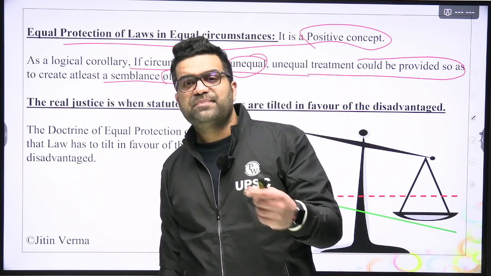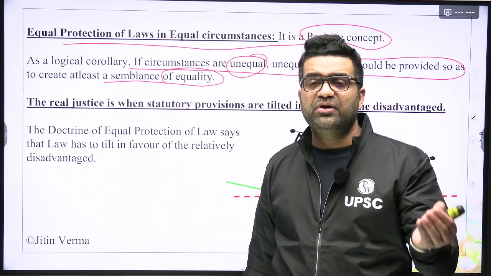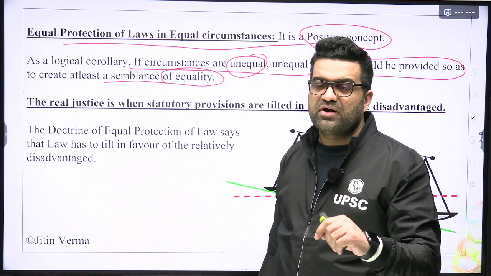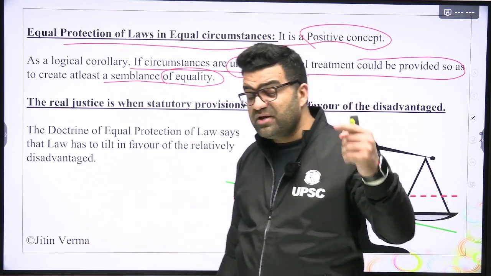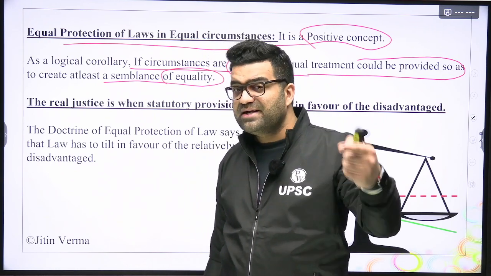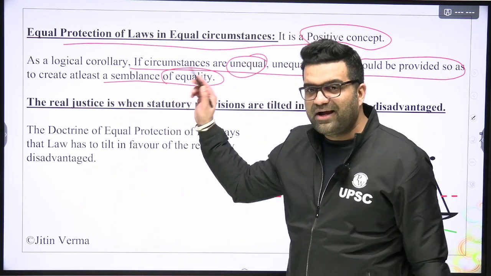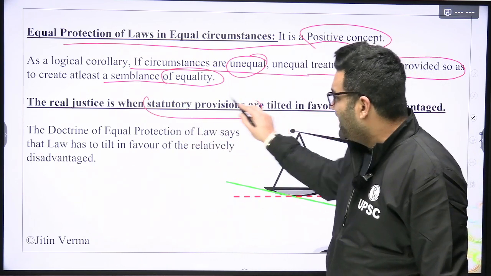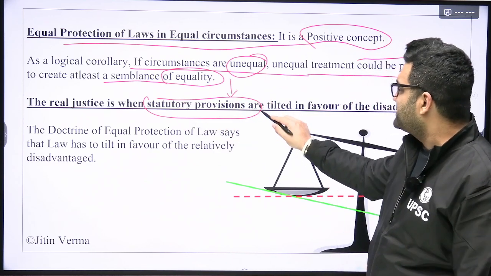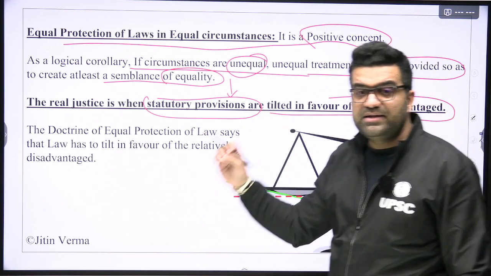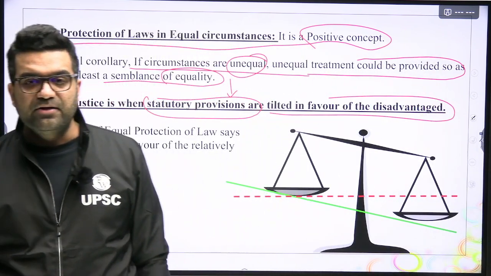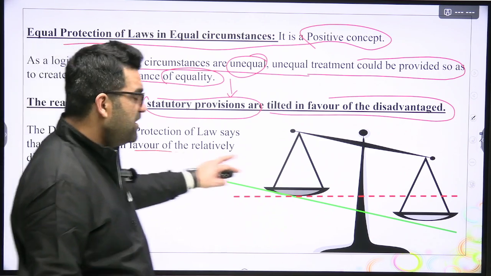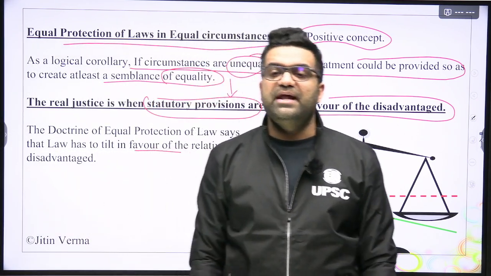If a mother is pregnant and she ends up committing some crime, or by the time her hearing comes punishment is given to her, and she has a baby in her womb, should she be incarcerated, sent to prison? No. That is equal protection of laws in equal circumstances. Real justice is when statutory provisions are tilted in favor of the disadvantaged sections of society. The doctrine of equal protection of laws says that law has to bend in favor of the relatively disadvantaged.